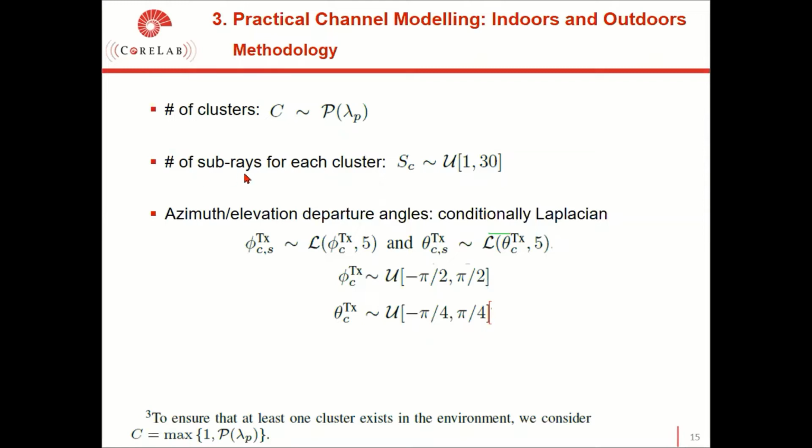And the number of subarrays for each cluster can be modeled with a uniform distribution in here. And also azimuth and elevation departure angles follow a conditional Laplacian distribution. And to ensure that at least one cluster exists in the environment, we consider this equation.